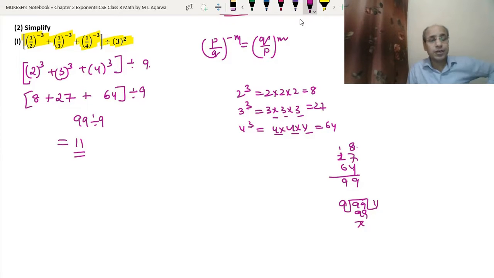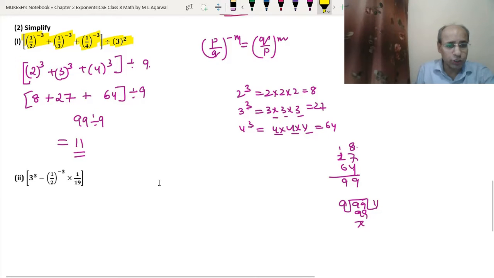Okay, I hope you have understood it. What we have done is we have used this rule, this identity, and then we have just done the cubes. Remember, we have the positive sign, so we cannot do any operation between them unless we convert them into simple numbers. And then after adding, we have got the answer 11. Now do the second part.